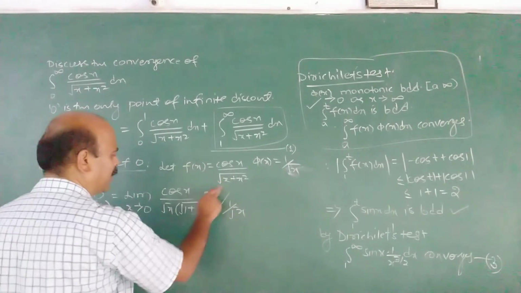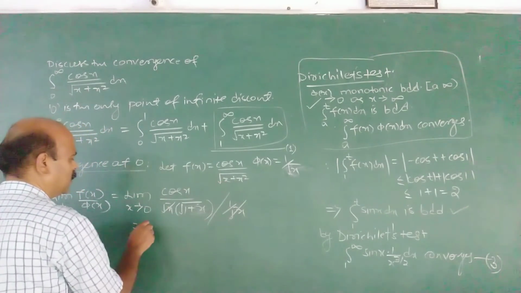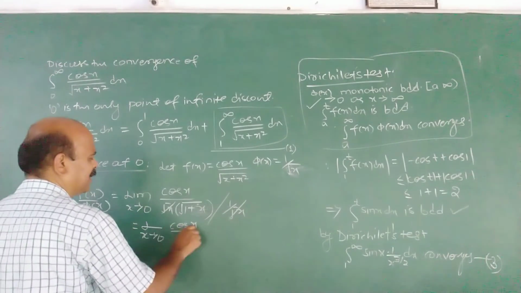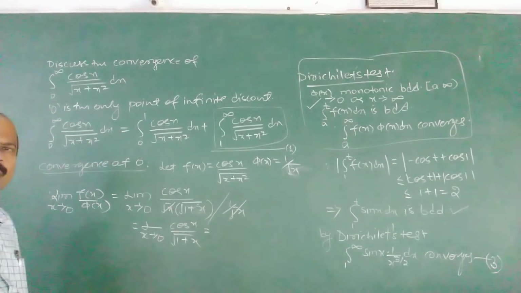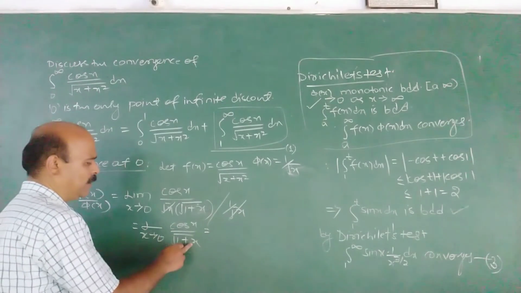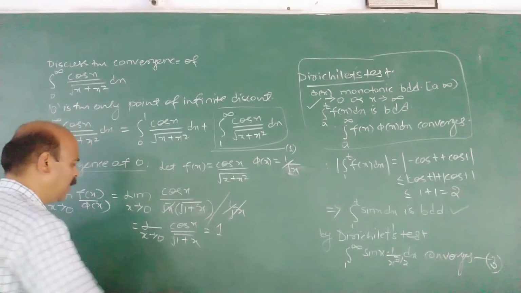This cos x by root x plus x square is simplified like this. This root x cancels. It is limit x tends to 0 cos x by root 1 plus x. Now take x tends to 0. What is cos 0? 1. Here 1 plus x becomes 1. So it is 1.